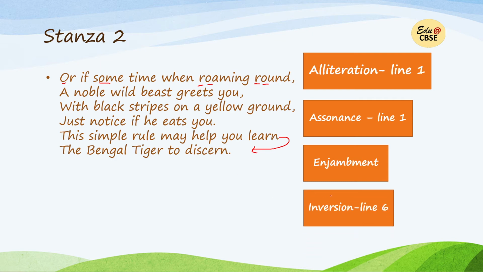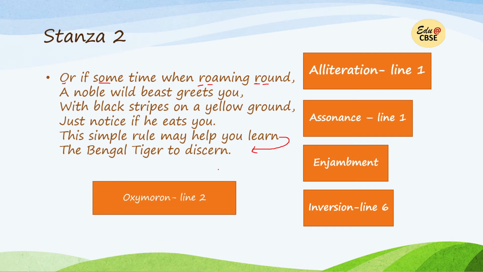Then inversion in line 6. So here, the Bengal tiger to discern. Actually it should be, this simple rule may help you learn to discern the Bengal tiger, because discern is to recognize. So learn to recognize, learn to discern the Bengal tiger. So that is why it is inversion, because again the sentence structure has been inverted.